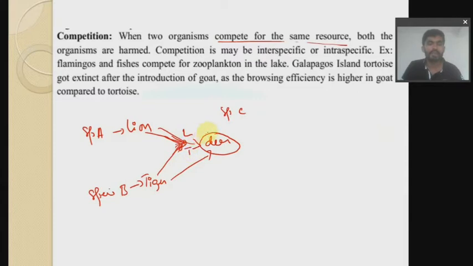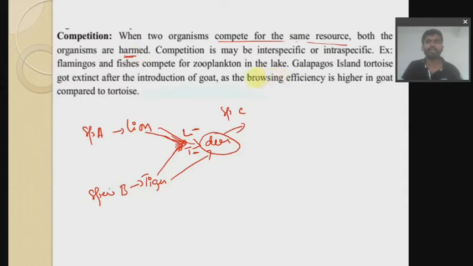As a result, the deer runs away. Because they are fighting each other, the deer escapes, and both of them are harmed. They do not have any benefits from that. So the organisms are harmed in the case of competition.